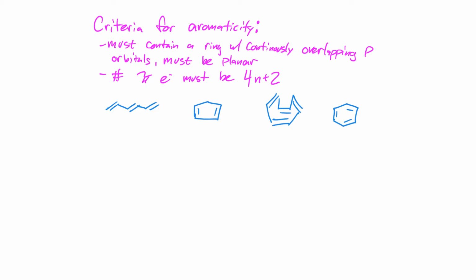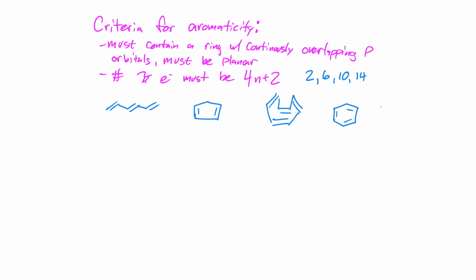They also must follow the Huckel number, which means that the number of pi electrons must be 4n plus 2. Thus, the allowed numbers of pi electrons would be 2 if n equals 0, 6 if n equals 1, 10 if n equals 2, 14 if n equals 3. You get the idea. So we must have one of those numbers of pi electrons.